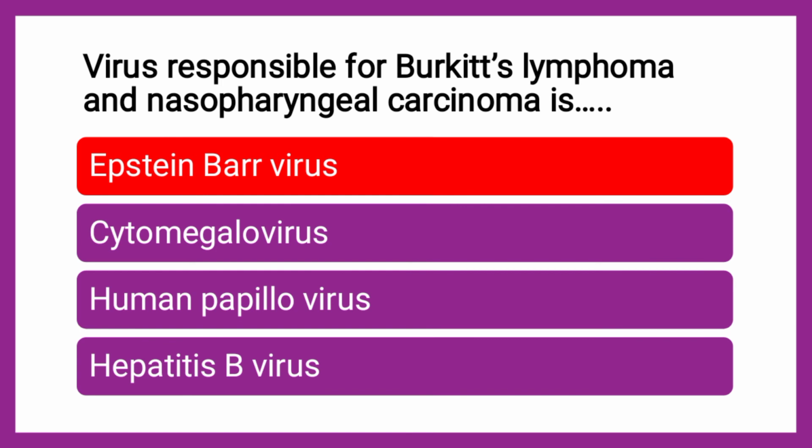Same as Kaposi's sarcoma, where cytomegalovirus was responsible, here for Burkitt's lymphoma and nasopharyngeal carcinoma, Epstein-Barr virus is responsible. So viral infection is one of the causative factors responsible for development of various carcinomas.